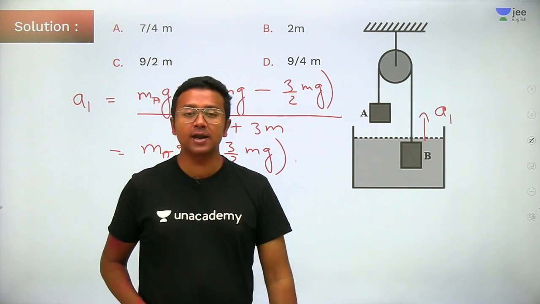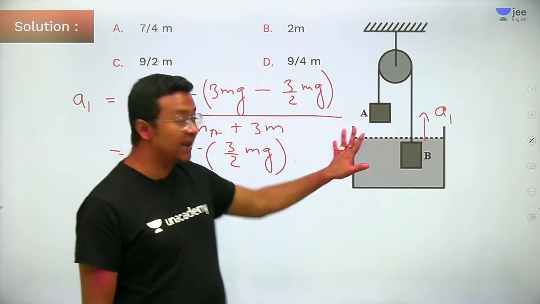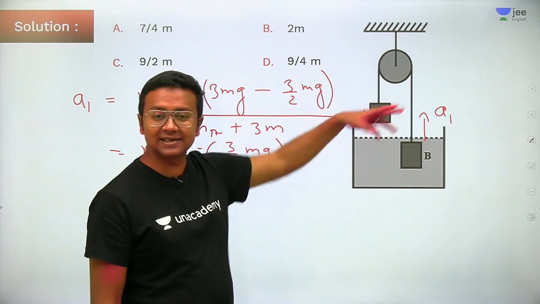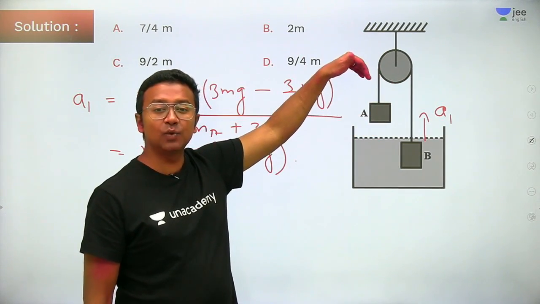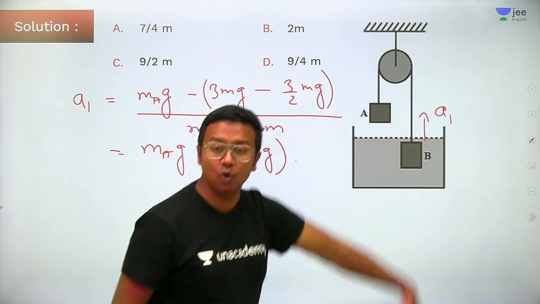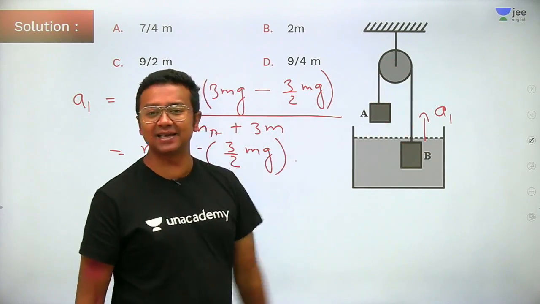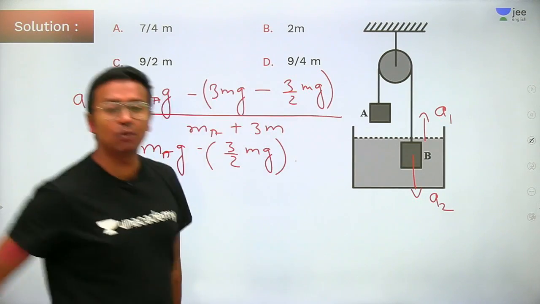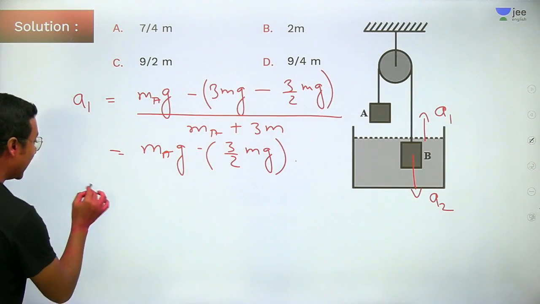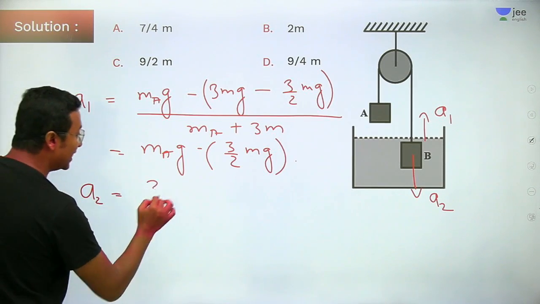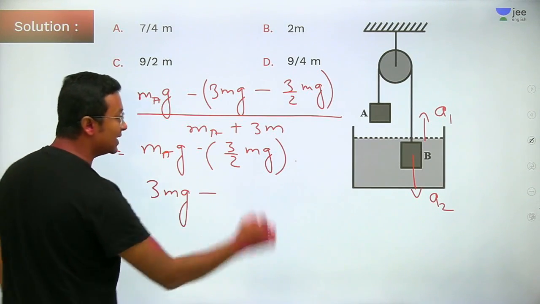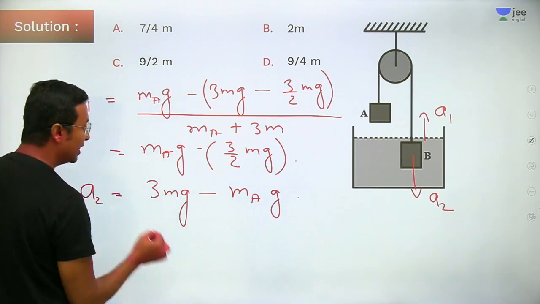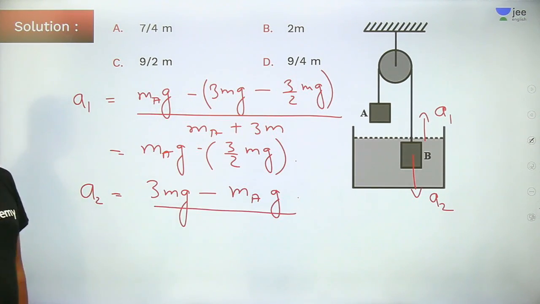The second scenario is when you take away the liquid and the entire system is in air. Then B is going to go down with the same magnitude of acceleration. Let's say the acceleration is a2. So a2 can be written as 3mg minus m_A g, divided by the total mass of the system.